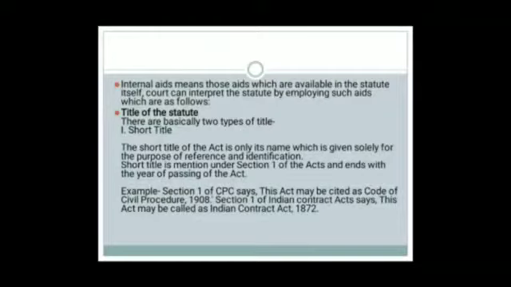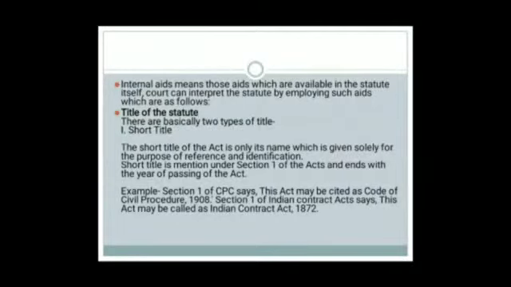The short title of the act is only its name, which is given solely for the purpose of reference and identification. What does short title mean?